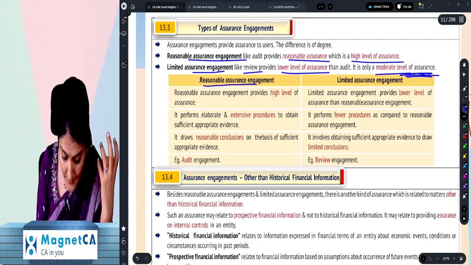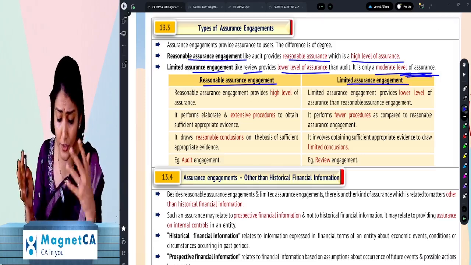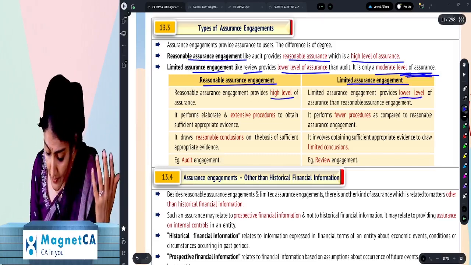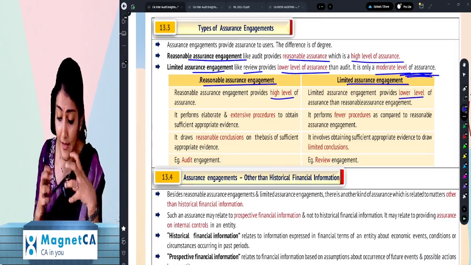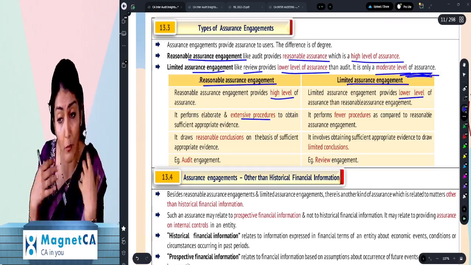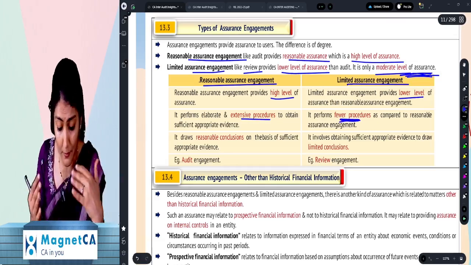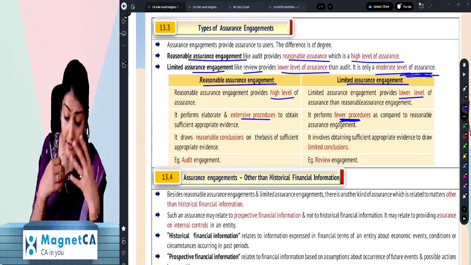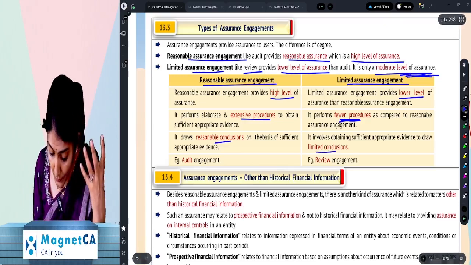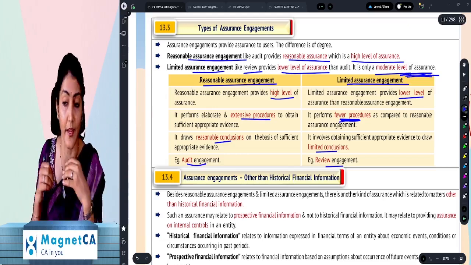Right, so one question: distinguish between a reasonable assurance engagement and a limited assurance engagement. Reasonable assurance is high level. Limited assurance is a low level of assurance compared to a reasonable assurance engagement. In a reasonable assurance engagement, obviously we do more, extensive procedures, whereas in a limited assurance engagement, we perform fewer procedures. In a reasonable assurance engagement, we draw a reasonable conclusion. Here you draw only a limited conclusion. And this is an audit engagement, this is a review engagement.